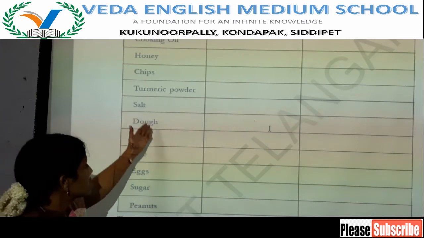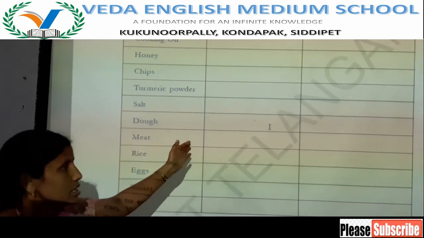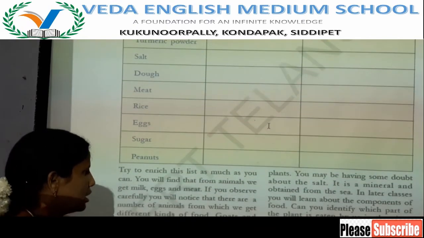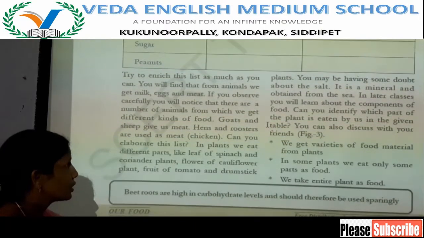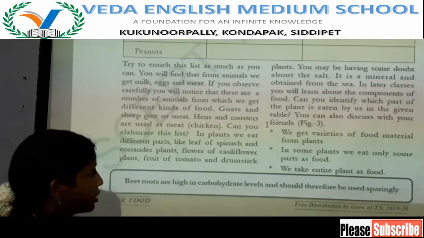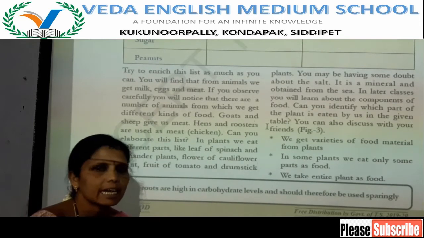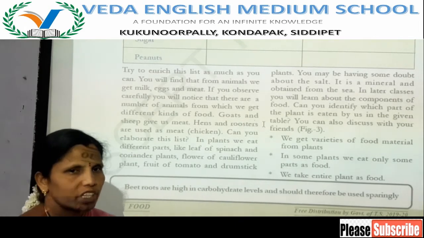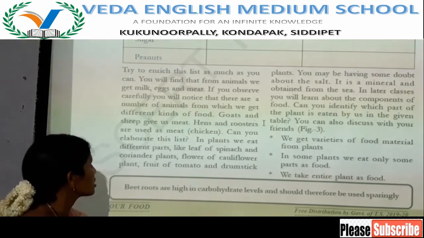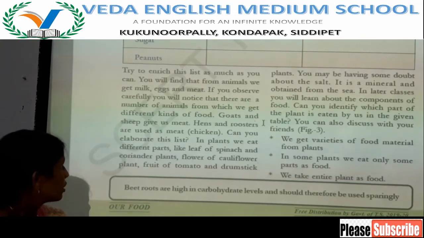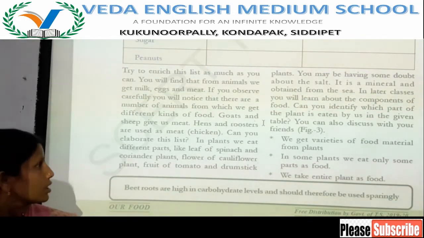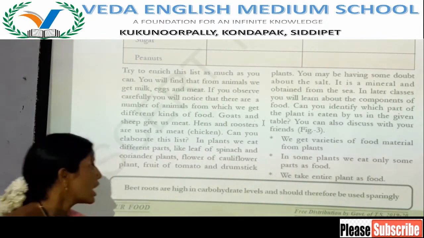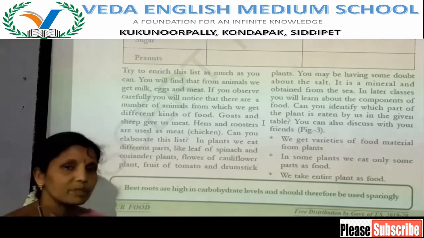So in this list we found that some ingredients we get from plants and some ingredients we get from animals. We eat different food items from the plants and animals. Goat and sheep give meat. Hens and roosters give us meat and also eggs. And we get food from the plants.